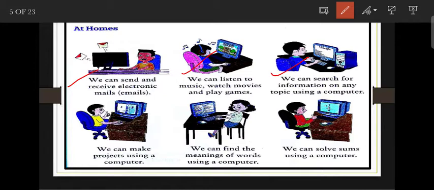We can make projects, find meanings of words, and solve sums using a computer. We all know that computer is a smart machine and we can easily do different types of complex calculations by using the computer. So these are a few uses of a computer at home.